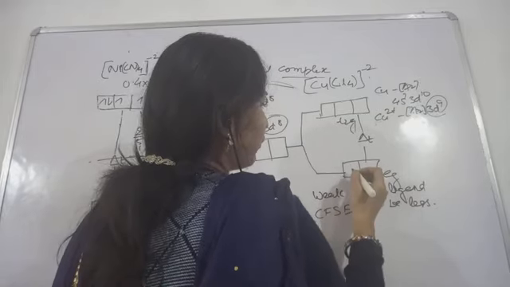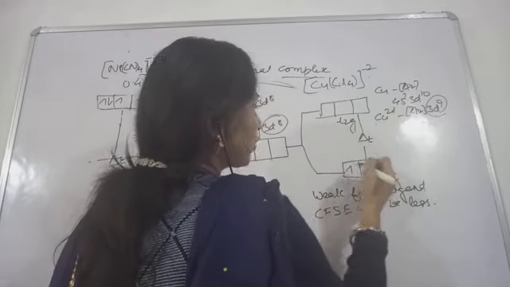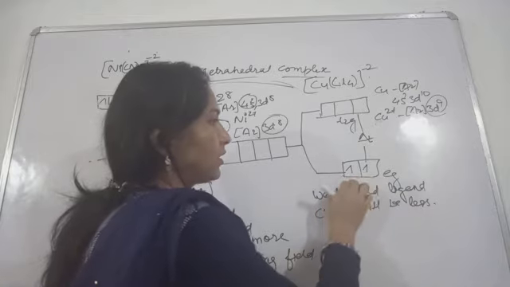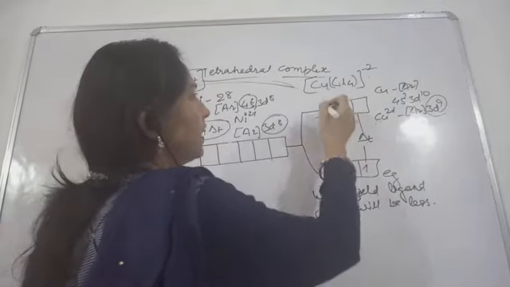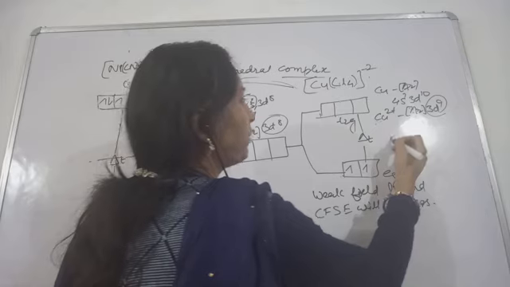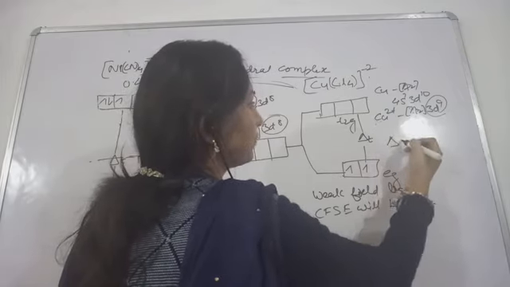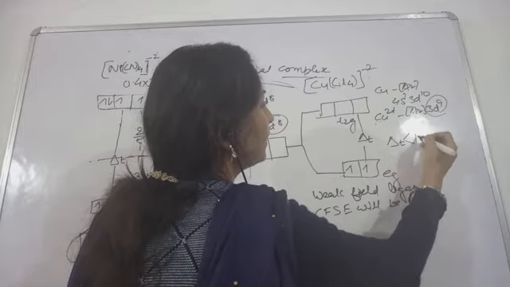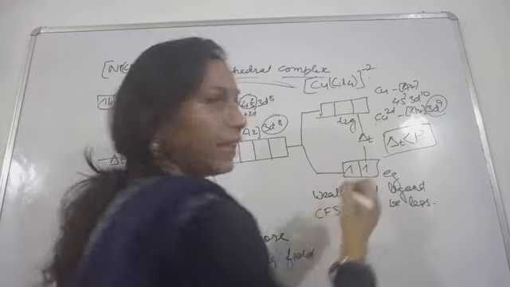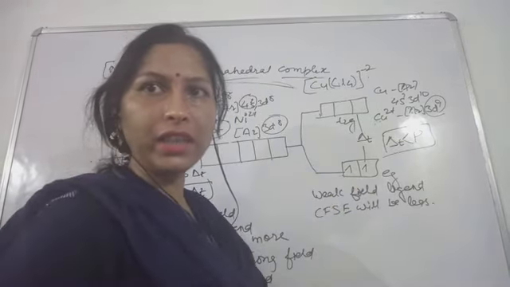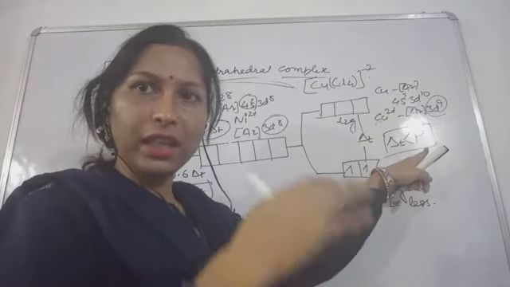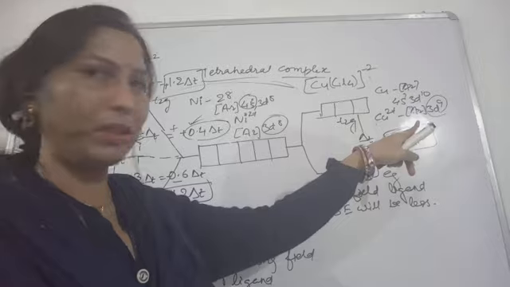For that, first 2 electrons will occupy these 2 orbitals. Then for the third electron, pairing will not take place. Why? Because delta T is smaller, and pairing will take more energy. The electron will prefer the lesser energy, so the pairing will not take place.